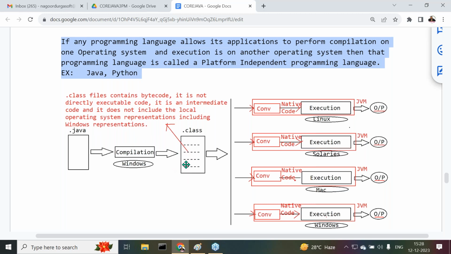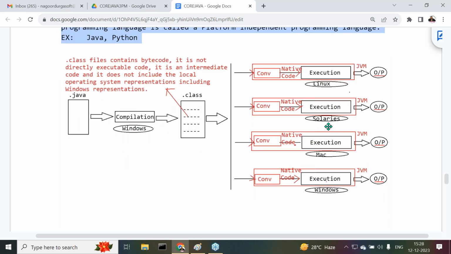But if you want to execute this .class file on Linux operating system, the .class file must have the Linux representations. If you want to execute it on Solaris, it must have the Solaris representations. On Mac operating system, it must have the Mac representations. Similarly, on Windows, it must have Windows representations. But as of now we have only a neutral representation. It is not having any operating system representation. But to execute this bytecode, we need local operating system representations.